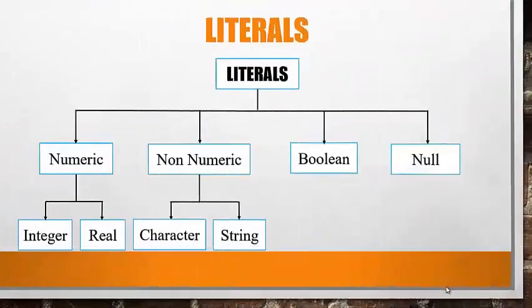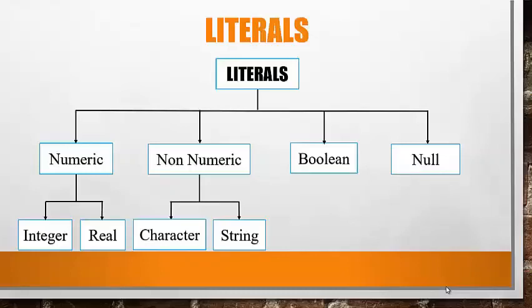Literals. Literals are also known as constants. A literal is a value that remains fixed during the execution of a program. Suppose we write a program that calculates the area of a circle. The value of radius may vary from one circle to another, but the value of pi remains fixed for the entire program. Hence, pi is a literal or constant that has a fixed value.